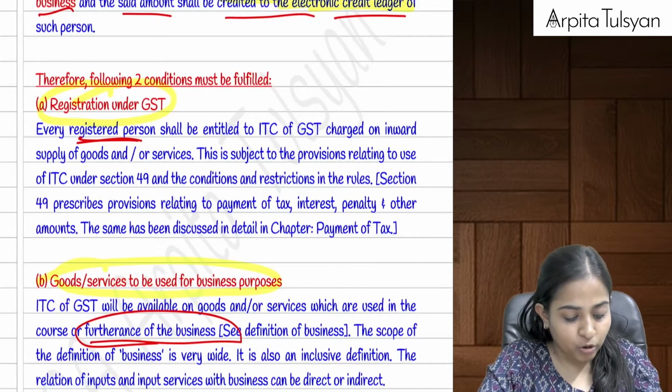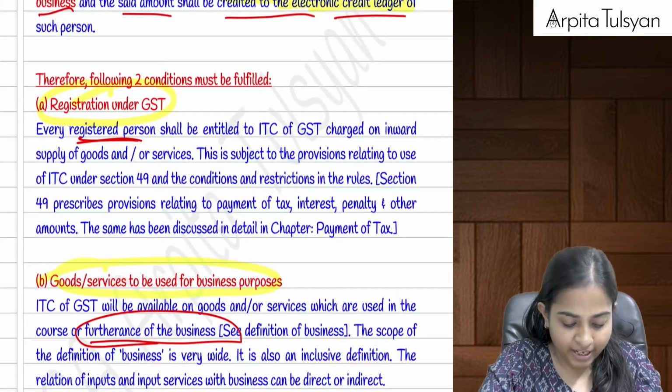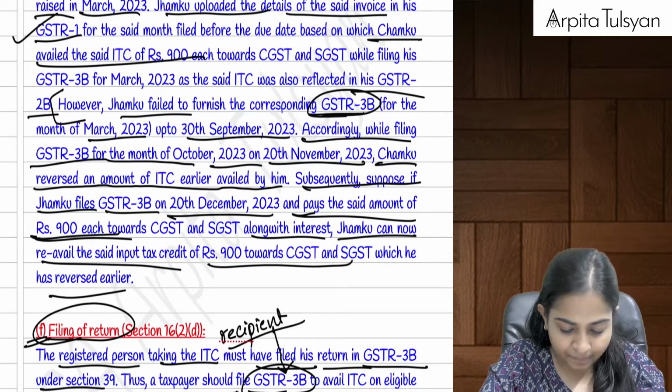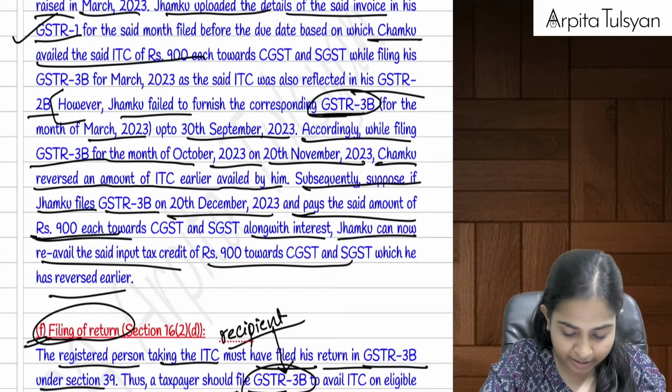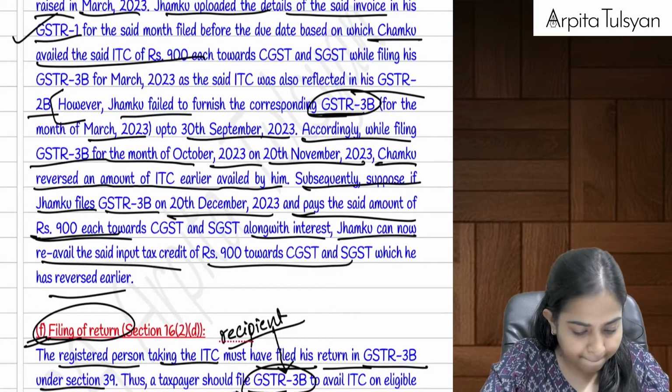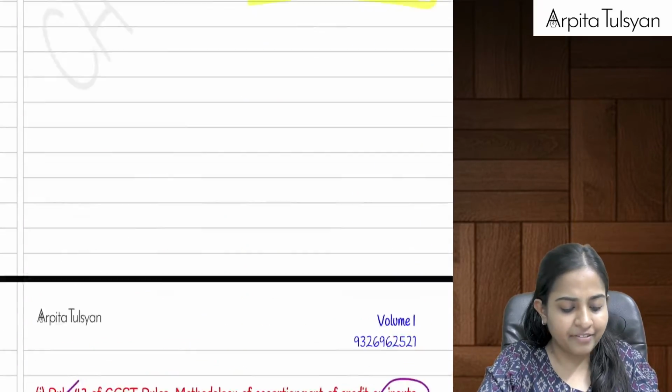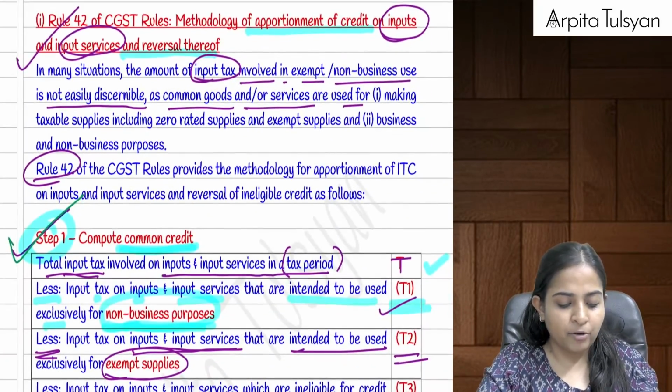Rule number 42, rule number 43, then your input service distributor, etc. Let's do all those things, everyone with me. I'll just keep it on the board so that you can refer to it along with me. I think here it is. Can we start, everyone? Rule number 42 and rule number 43.